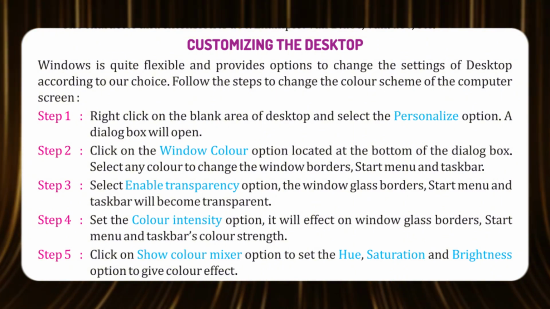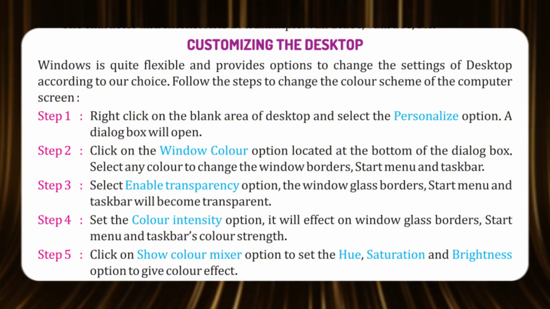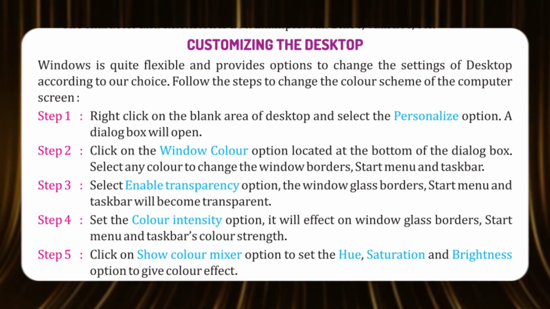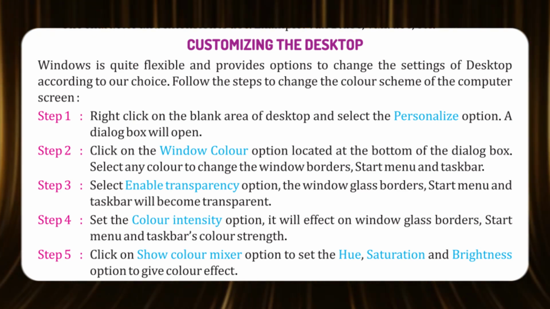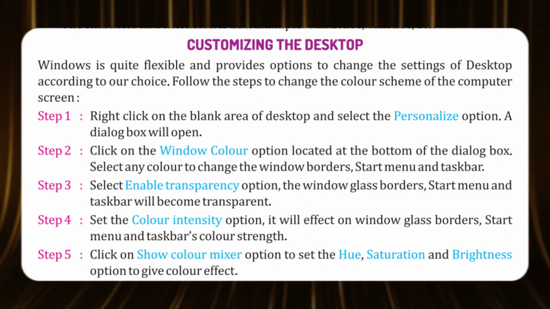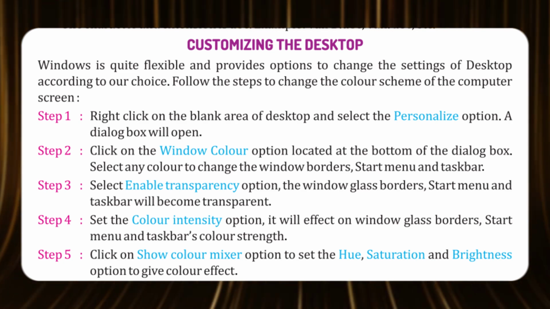Step 4. Set the color intensity option. It will affect the window glass borders, Start menu and taskbar's color strength. Step 5. Click on the Show Color Mixer option to set the hue, saturation and brightness options to give a color effect.